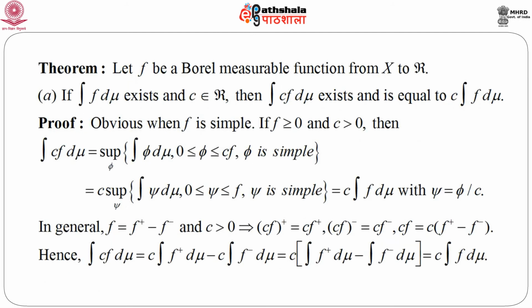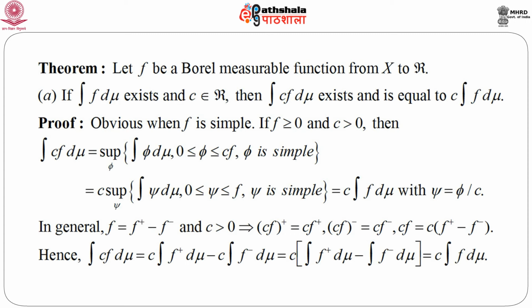Another interesting theorem: if f is a Borel measurable function and integration of f d mu exists, then for any c belonging to the real line, integration of c f d mu exists and equals c times integration of f d mu. This is obvious when f is simple. Now, suppose f is not simple. We can write integration of c f d mu, from the definition, as the supremum over simple phi of integration of phi d mu, with 0 less than or equal to phi less than or equal to c f, and we assume that f is non negative and c is greater than 0.